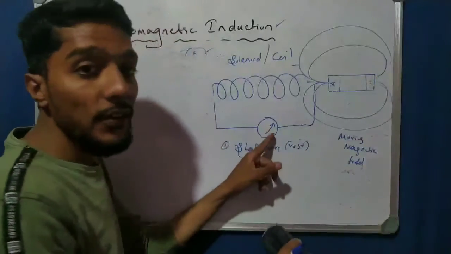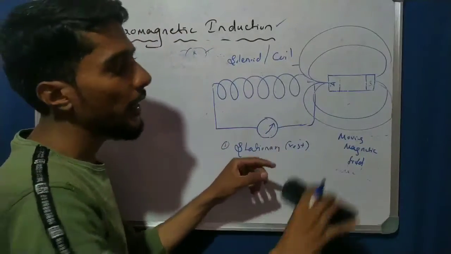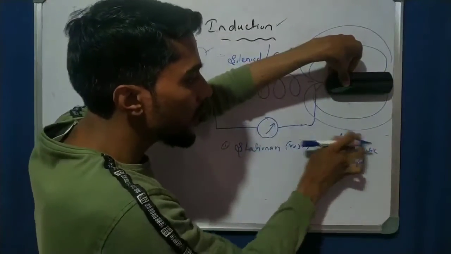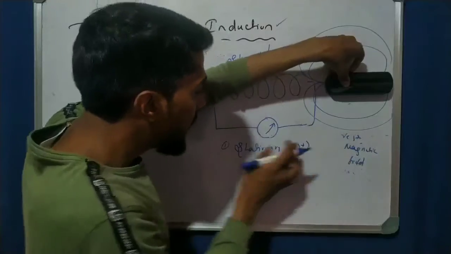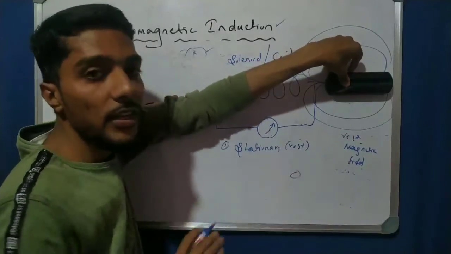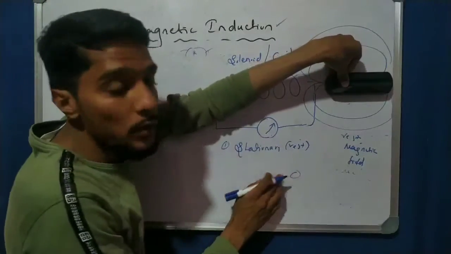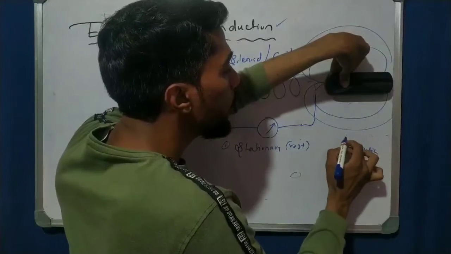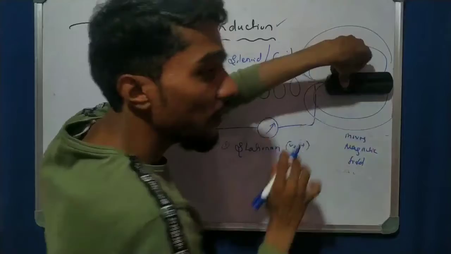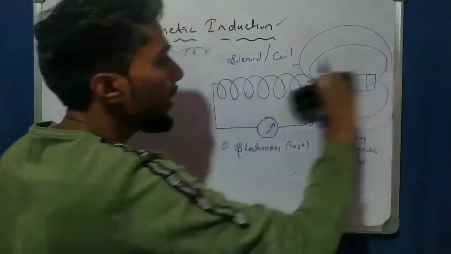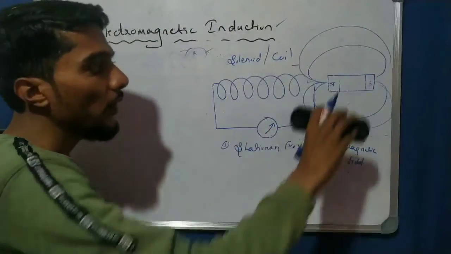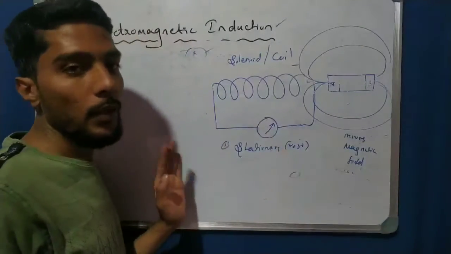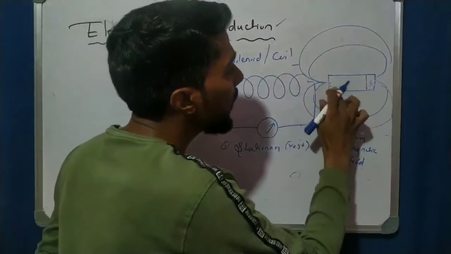The moving magnetic field produces current in the circuit. That is very important. If the magnet is at rest and the coil is at rest, there is 0 current in the circuit. Current is produced only when there is movement. When I move the magnetic field like that, the deflection is in this direction. When I take it away from the coil, it goes to 0. Now I can change the S pole.